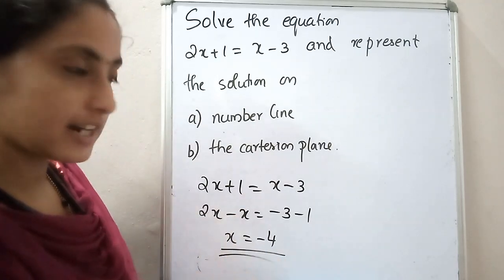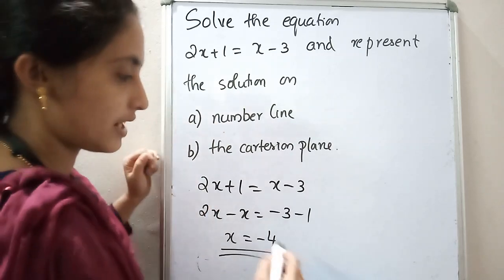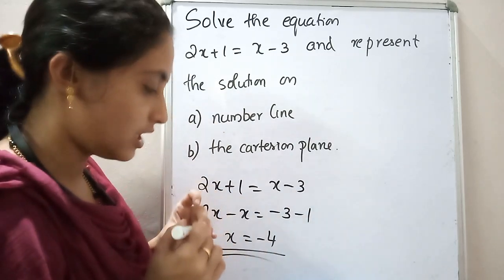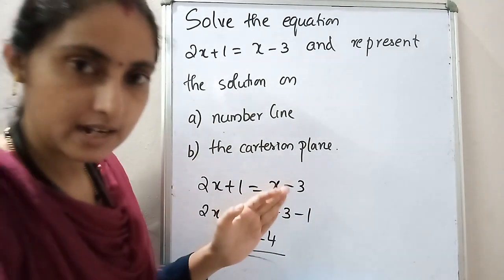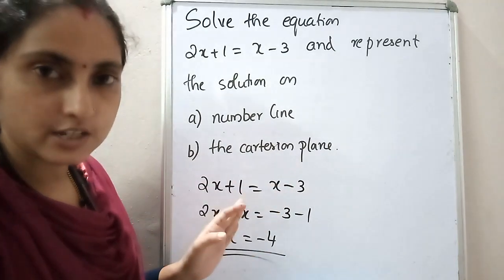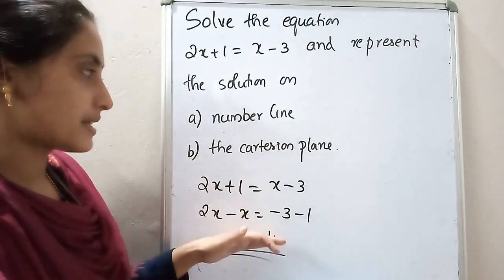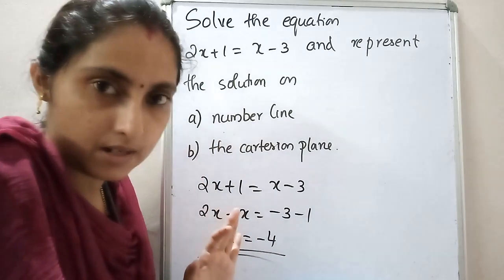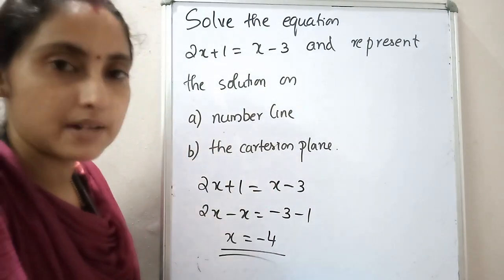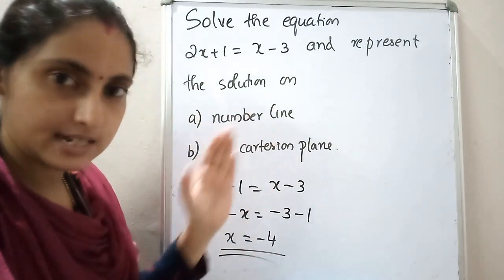So x is equal to minus 4. How can we represent it on the number line? Just draw. I will not do it here, you have to do it. Okay, just draw a line and mark it as minus 4. That is the representation of the number on the number line. Then the Cartesian plane. Cartesian plane means what? X axis and y axis.